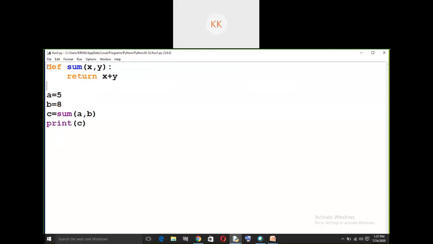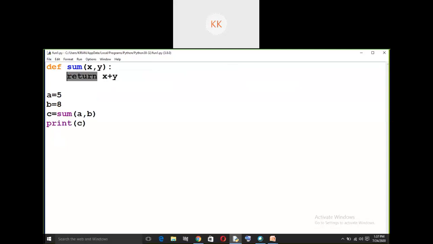Please take note of this point that we should always define the function prior to its call. Actually, I forgot. Later I have given values for a and b and passed them to the function called sum. Initially this sum function will be called. Once the function is called, it gets the result and the result is returned.